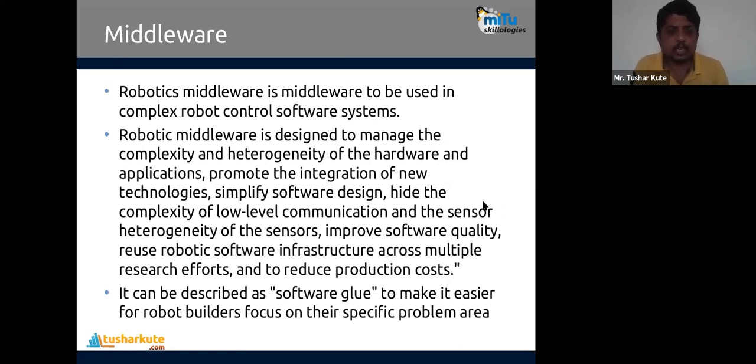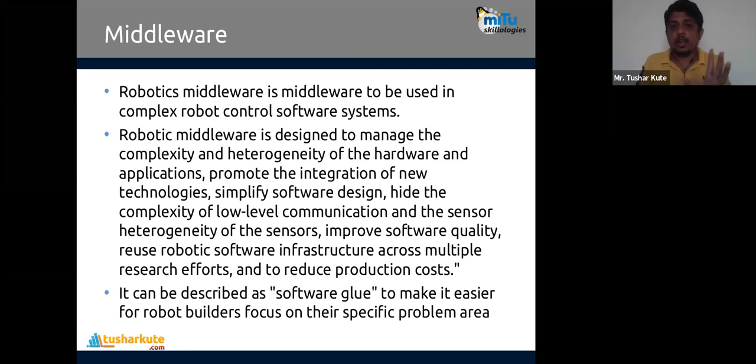Now let's come to the middleware architecture. Robotic middleware is middleware used in complex robot control systems, designed to manage the complexity and heterogeneity of the hardware and applications, to promote integration of new technologies, simplify the software design, hide the complexity of low-level communication and the heterogeneity of sensors, improve software quality, reuse robotic software infrastructure across multiple research efforts, and reduce the production cost also. It's also described as a software glue to make it easier for robot builders to focus on their specific problem area.